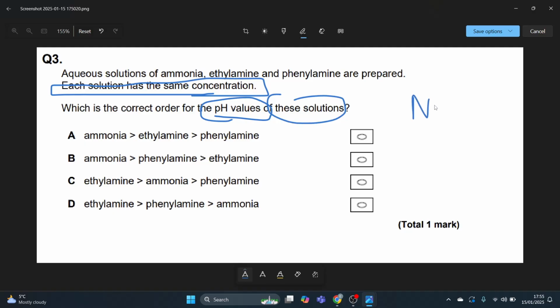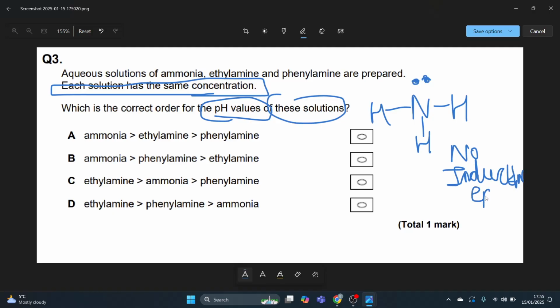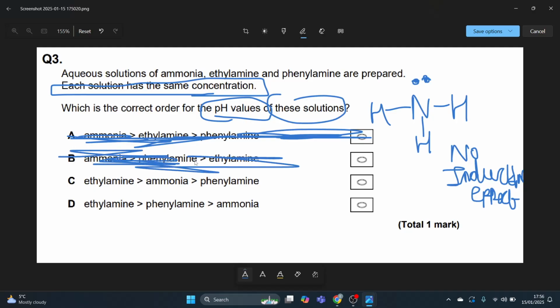Because ammonia, NH3, with the lone pair of electrons, has no inductive effect, therefore it's definitely not going to be a stronger base. The answer A is wrong. B, again, phenylamine is greater than ammonia. C, ethylamine is greater than ammonia. No, sorry, phenylamine is not greater than ammonia, and ammonia is greater than phenylamine.